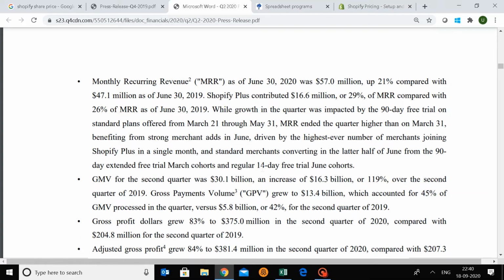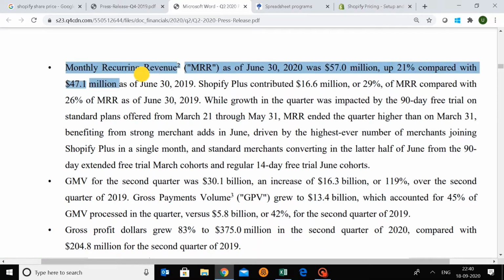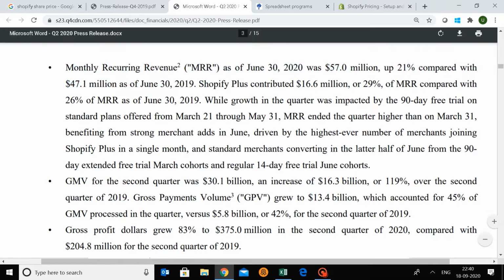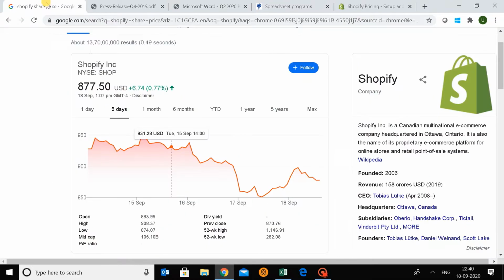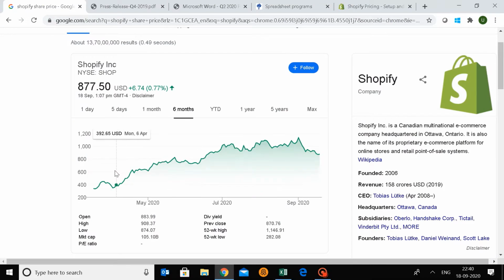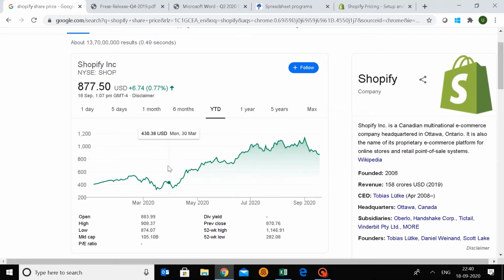Now look at this. The monthly recurring revenue was up 21% compared to the previous year's same time frame. You get my point. The share price grew in this 6 months period because of this. If you look at before the COVID-19 outbreak, this is somewhere at that time. So people were anticipating this even in March, when the share price fell. People didn't know what to do, it was just volatile. And then people understood, oh wait, this is about e-commerce. This is about online.